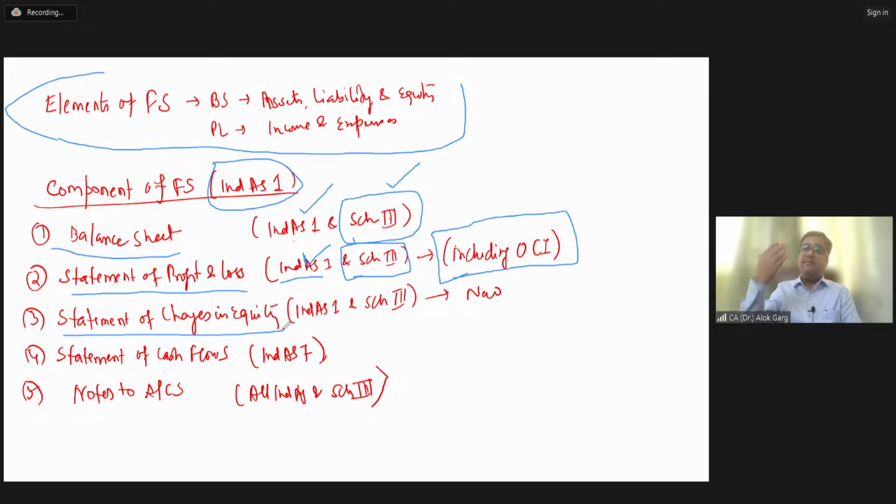In the same statement, there is a profit, there is a loss. So according to you, what should we call it, profit and loss, or profit or loss? Because comparative is a mandatory requirement as per Schedule 3 and as per Ind AS. So Deepak, that is why we are calling it a statement of profit and loss, right?